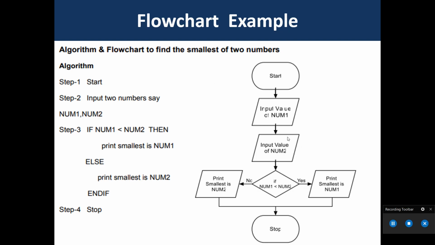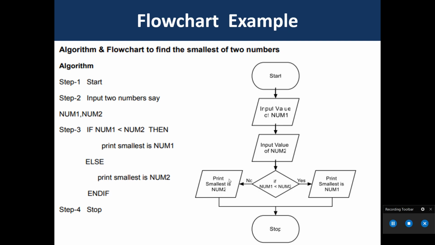Here we go for the flowchart. Start, input value of number 1, input value of number 2. Then check the condition. If input number 1 is less than input number 2, then print smallest number is number 1. If it is false, then print smallest number is number 2.